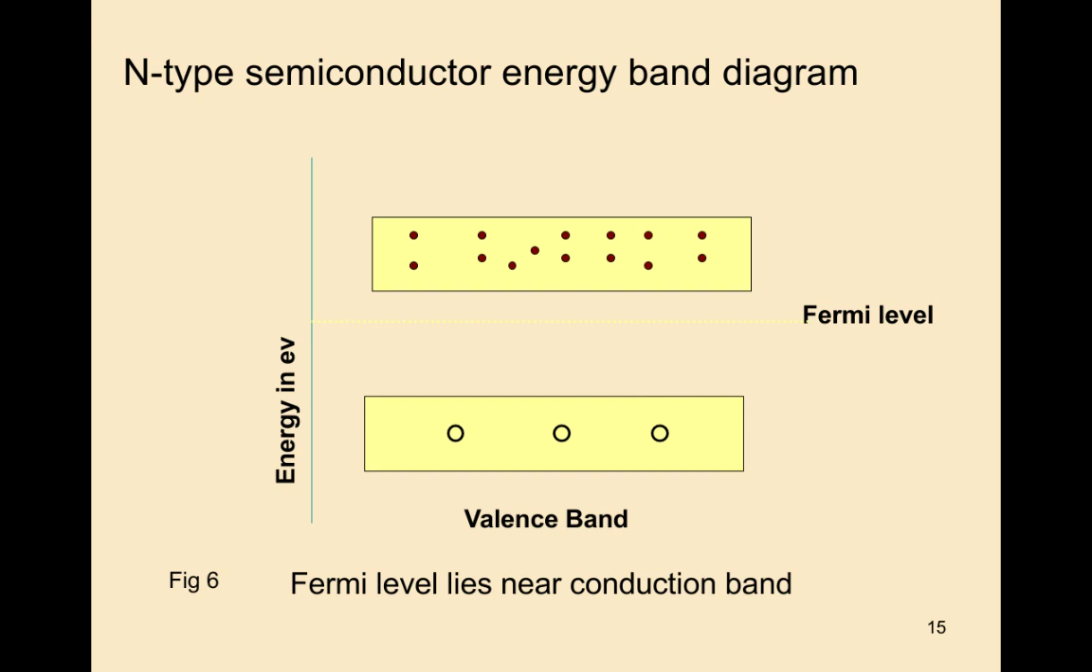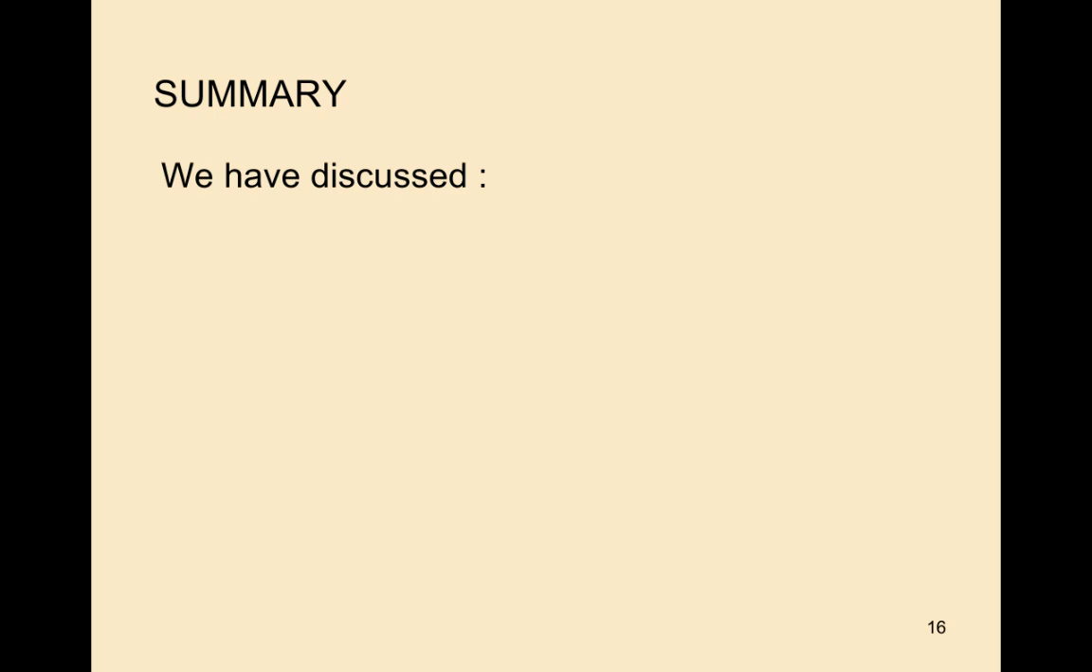This is the energy band diagram of n-type semiconductor. The valence band contains fewer holes, and the conduction band contains more electrons. So in n-type semiconductor, the majority charge carriers are electrons, and the minority charge carriers are holes. The Fermi level is near the conduction band.